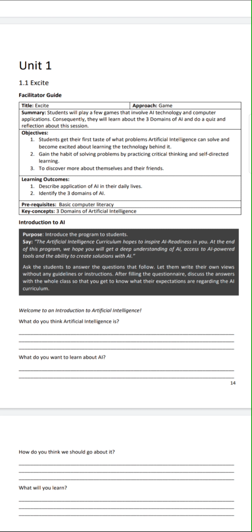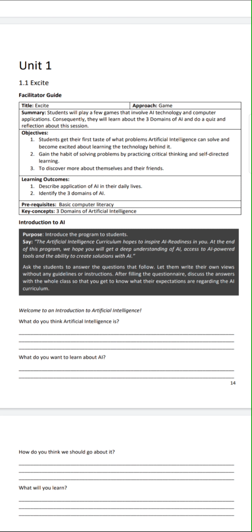At the end of this program, we hope you will get a deep understanding of AI, access to AI powered tools, and the ability to create solutions with it. Ask the students to answer the questions that follow. Let them write their own views without any guidelines or instructions. After filling the questionnaire, discuss the answers with the whole class so that you get to know what their expectations are regarding the artificial intelligence curriculum.